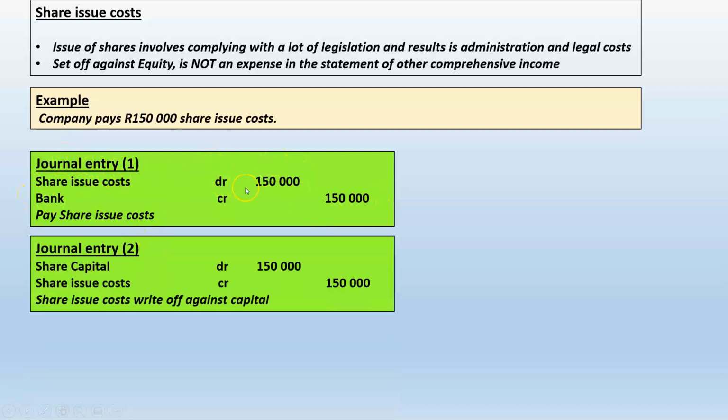At the end of the year, I'm sitting with an account there with a debit balance of 150,000, which I cannot show as an asset. It is definitely not an asset. So in my books, a debit is either an asset or an expense. Is it a normal expense? No, it isn't. So therefore, we can either go and write it off against share capital, the capital that was actually issued. We're going to account for this cost against the proceeds on those specific shares that were issued, and then we're going to get rid of that debit balance account in our books.